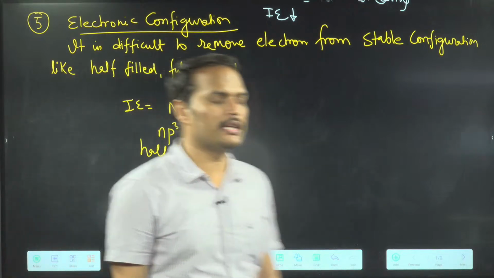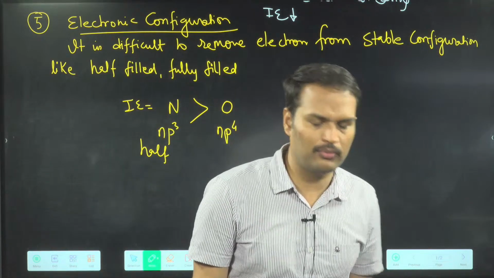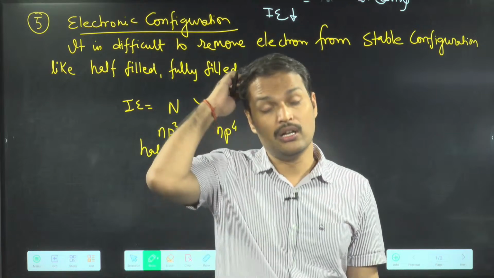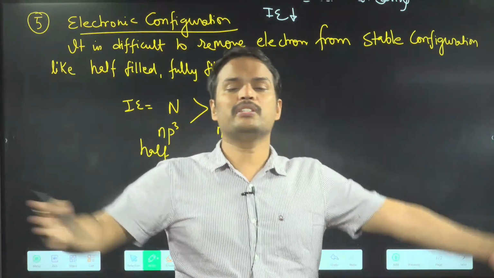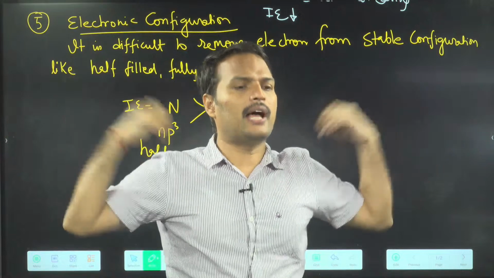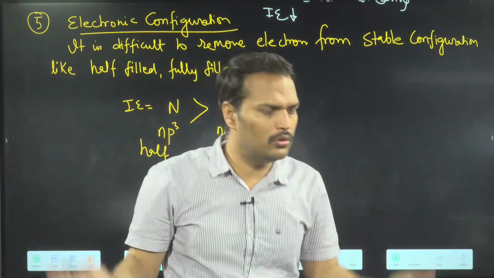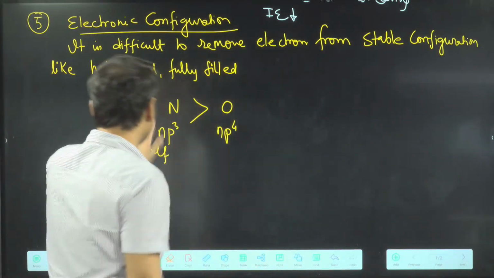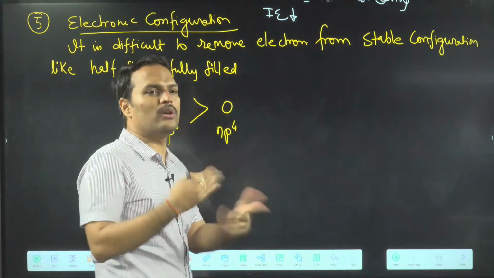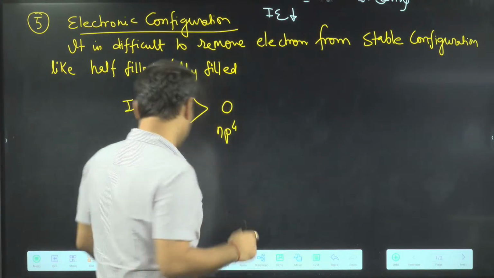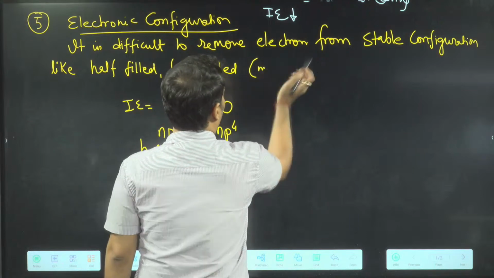अच्छा, now a very important thing, one question from your gym material also I'm going to solve here. People think half-filled means it is God, it is higher than everyone. No, wrong. If it is half-filled, it is more than the adjacent group only. IE is more than the adjacent group.